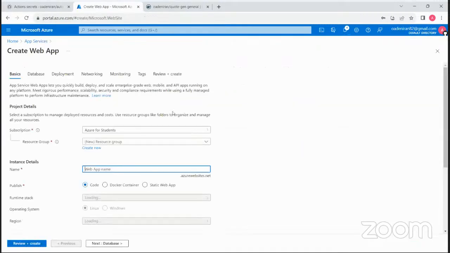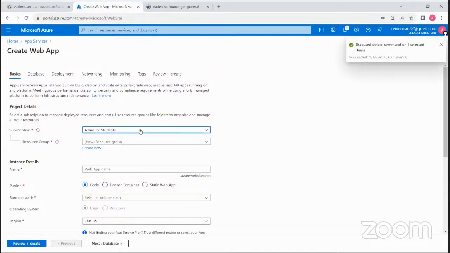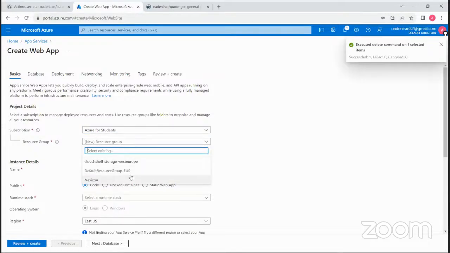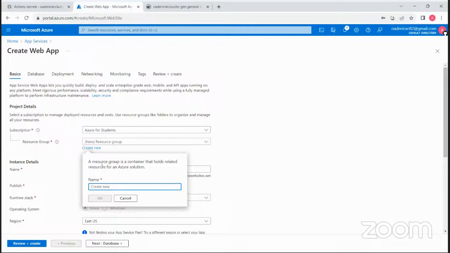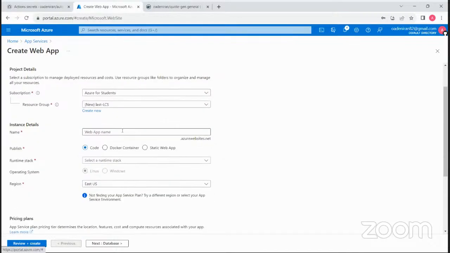Web. So I'll create. Let me select a new resource group. Let me just start from scratch. Let me see if maybe that would change what is happening. Okay.